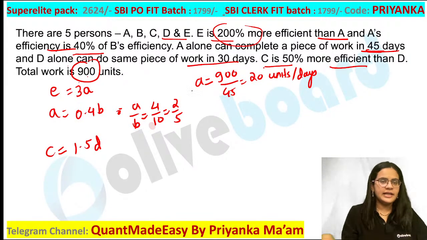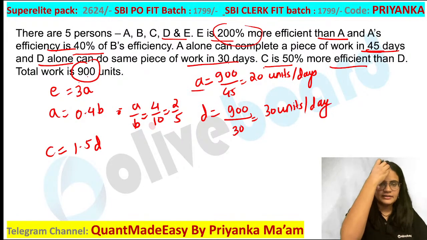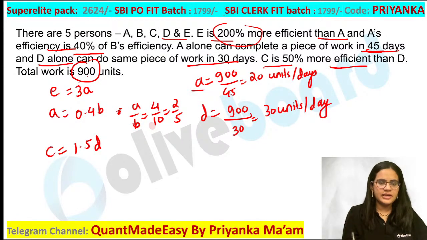So you have calculated A efficiency. Similarly, you can calculate D efficiency as well. What will be the D efficiency? 900 units is the work upon 30. So you are going to get 30 units per day as the efficiency of D. Are you all getting this? Now you can substitute this D value in the equation.